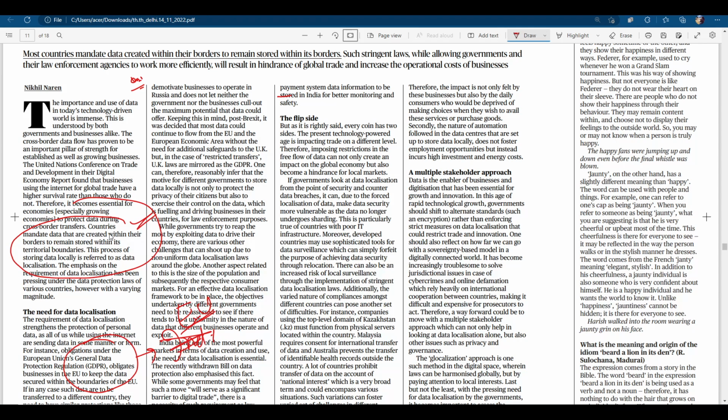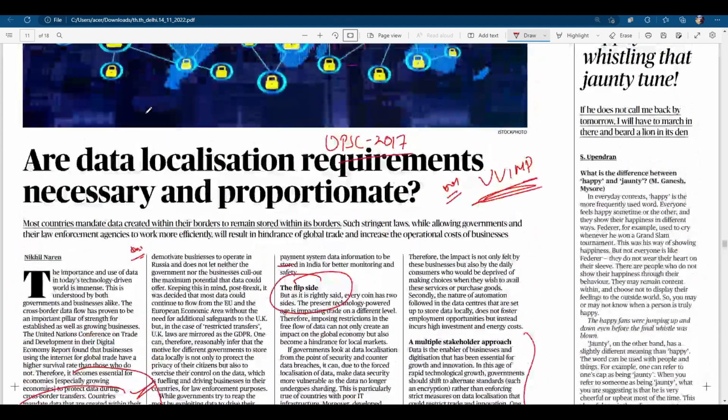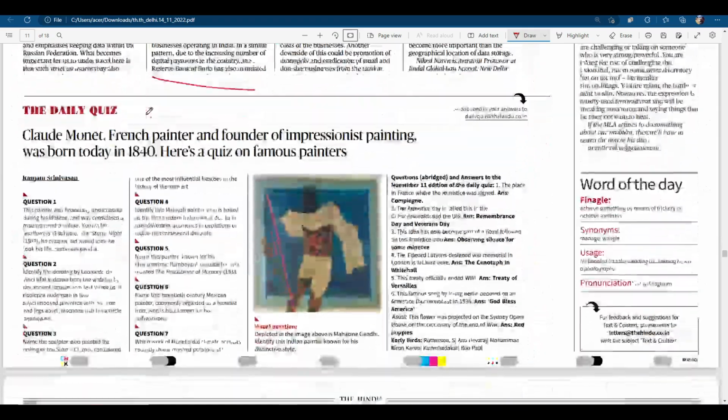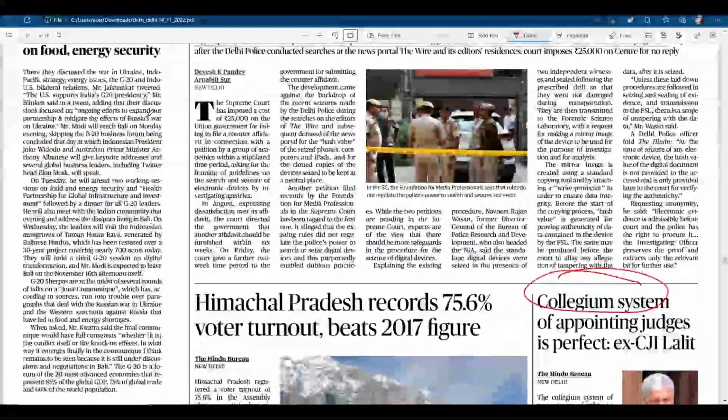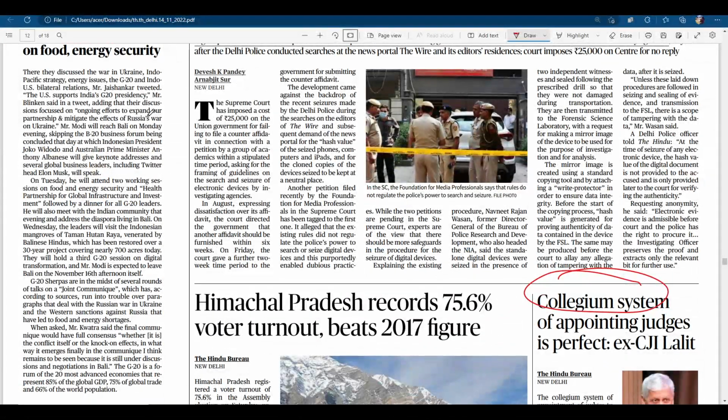What is data localization? What is the need for data localization? What are the drawbacks of data localization? And what should be the conclusion? So you should prepare it in the form of a mains answer. A very important topic from the GS3 point of view as well as UPSC Prelims. Clear? So read this article, and I've told you in what sequence you have to study or make a note.